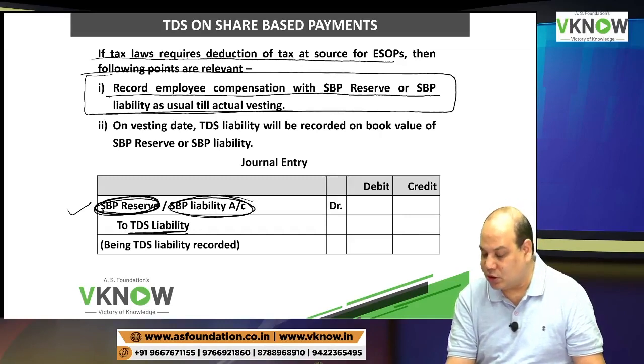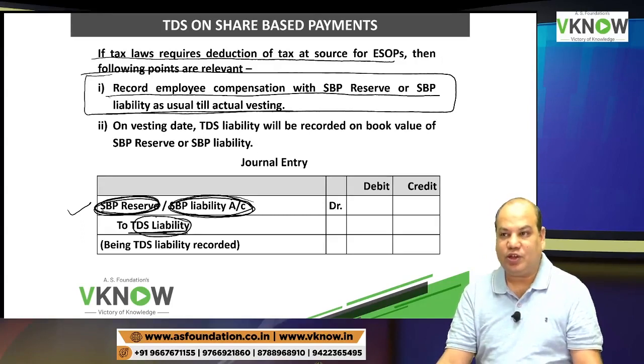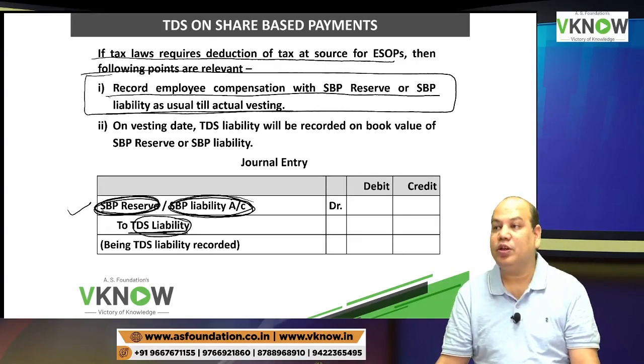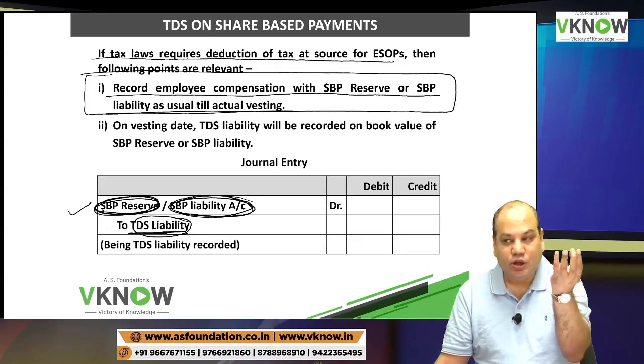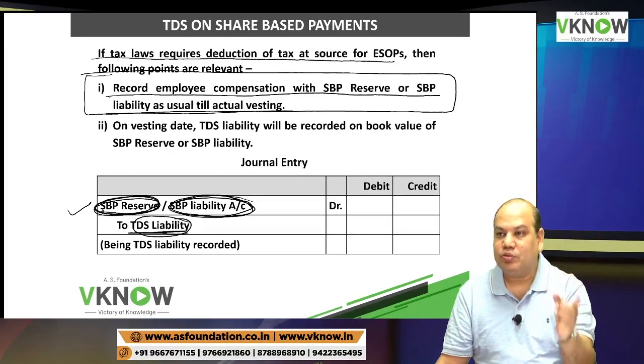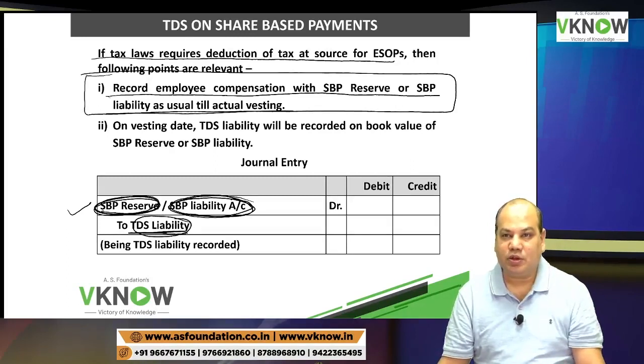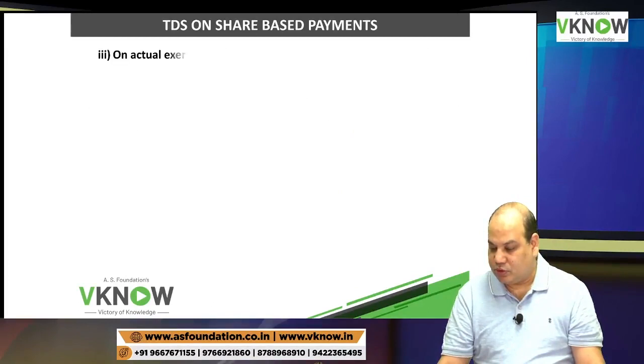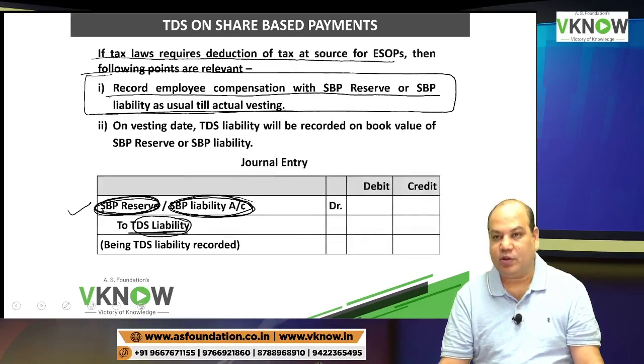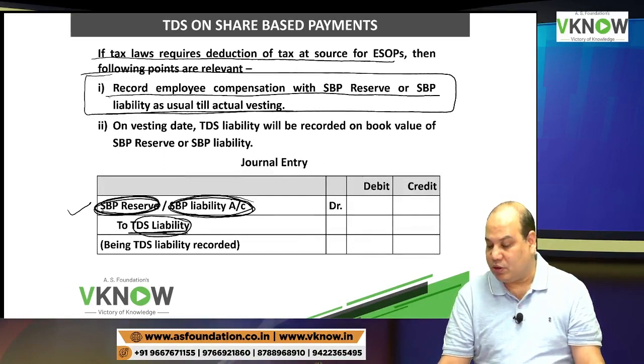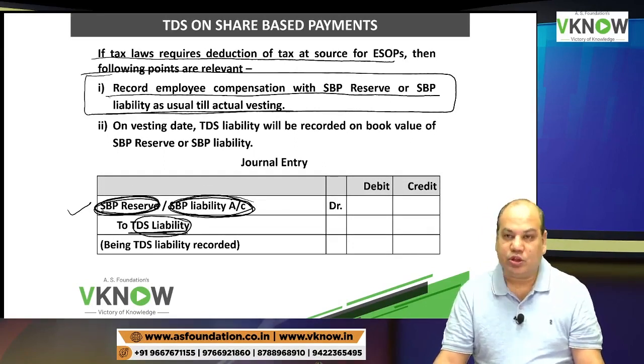So it is just you are deducting from employee and paying to the government. Is it right? Like your salary. In your office, your salaries are suppose subject to TDS. So company reduces the payment to be made to you and makes payment to the government. So that is the entry. If TDS is payable on equity settled option, SBP reserve to TDS liability. If TDS is payable on cash settled option, SBP liability to TDS liability.